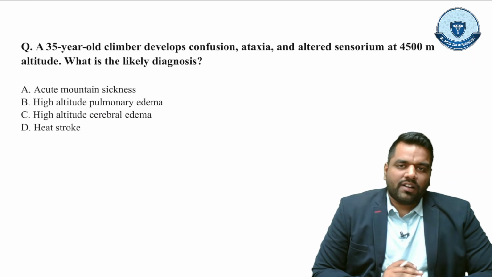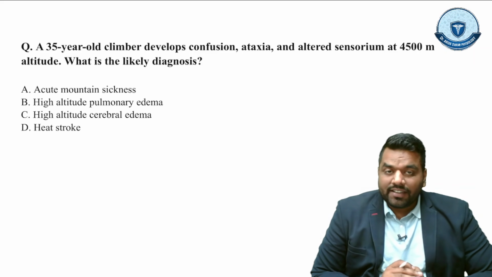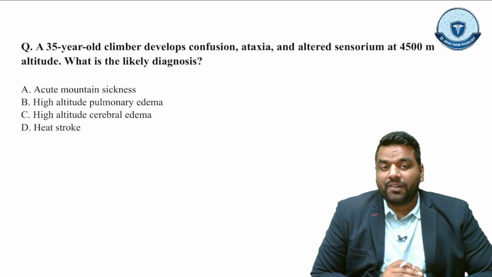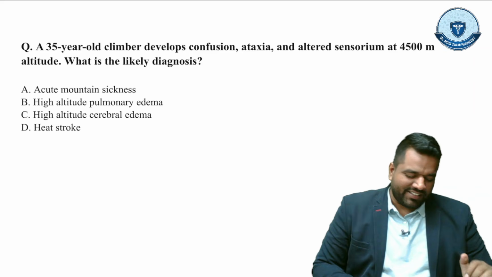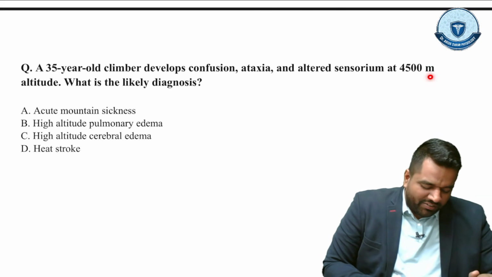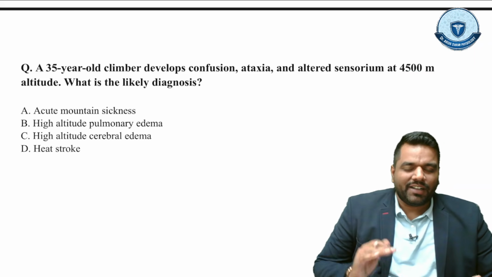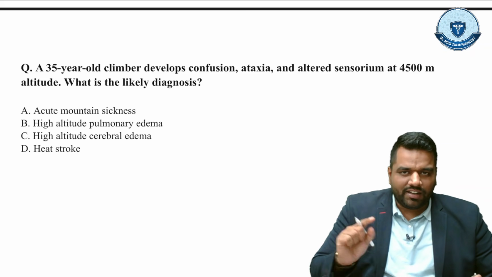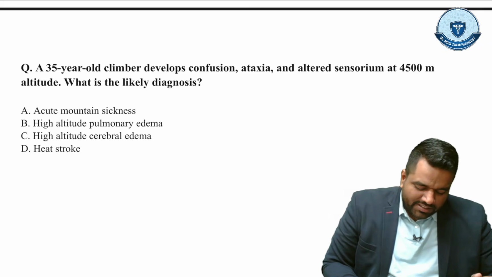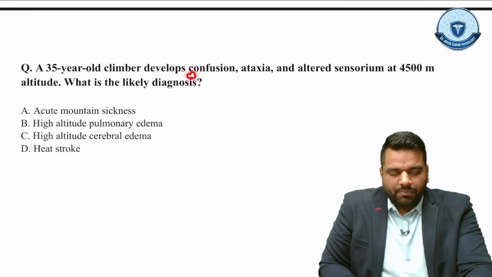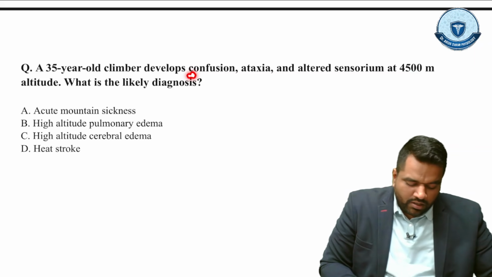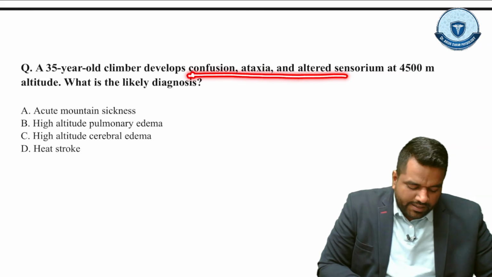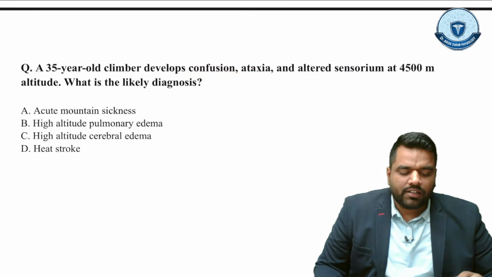A 35-year-old climber develops confusion, ataxia and altered sensorium at 4500 meter altitude. What is the likely diagnosis? Again you can see, guys, 4500 meter height is given. It means it is more than 2500 meter, means mountain sickness condition. Now what are the symptoms? Symptoms given are confusion, ataxia, and altered sensorium, right?